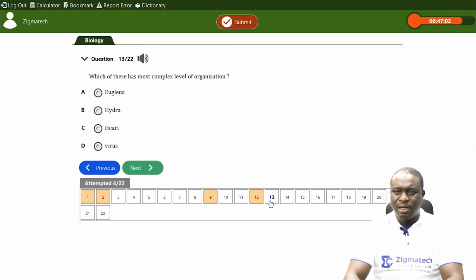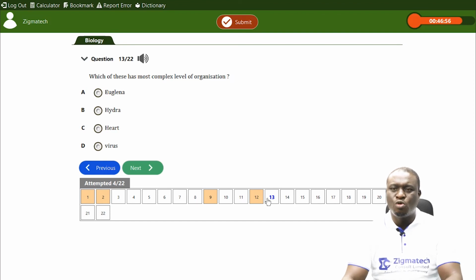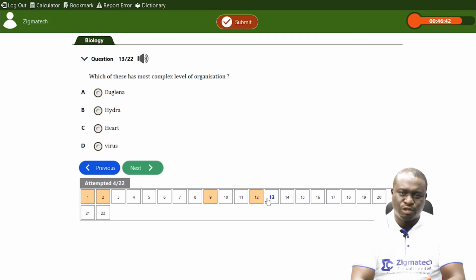Question 13. Look at this question. It says, which of these has most complex level of organization? Now, what is the complex level of organization? The complex level of organization is supposed to be system. That's the complex, followed by organs, followed by tissues. The simplest is cells. Now, look at option A, euglena. Euglena is a cell, which is the simplest level. B, hydra. Remember I told you hydra is an organism that exists as a tissue. So tissues are also not the complex.